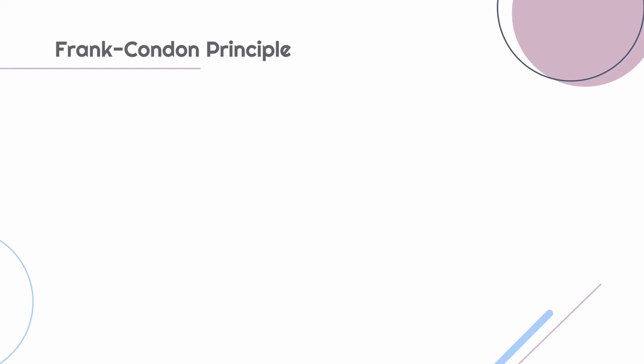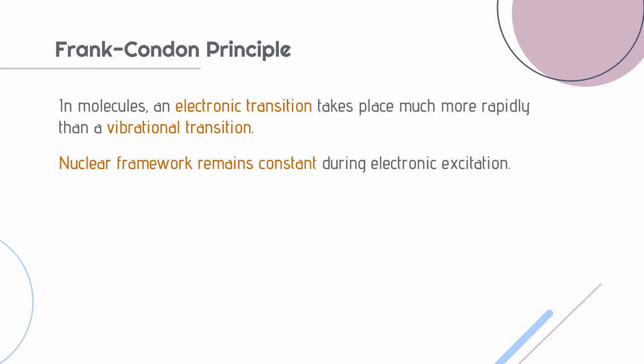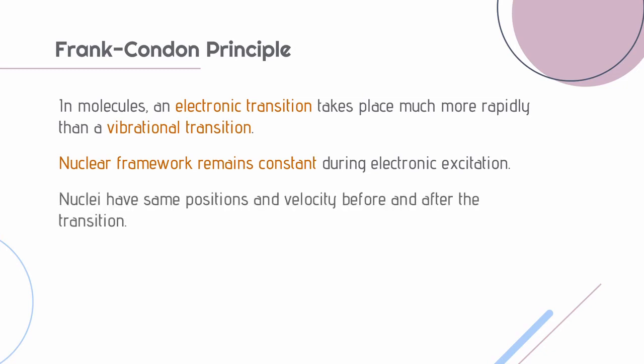These are some important points regarding the Franck-Condon principle. In molecules, an electronic transition takes place much more rapidly than a vibrational transition. The nuclear framework remains constant during electronic excitation, that is, nuclei have the same positions and velocity before and after the transition.